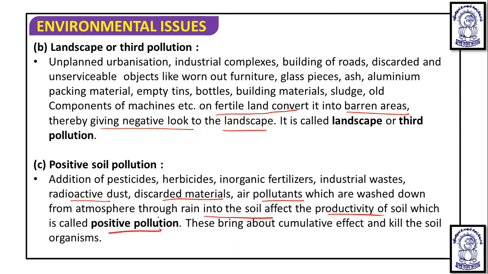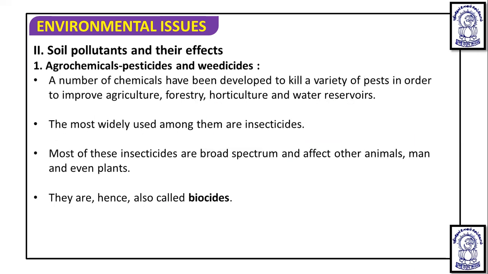This is called positive pollution. It brings about a cumulative effect and ultimately kills the soil organisms. So these are the three types of pollution.